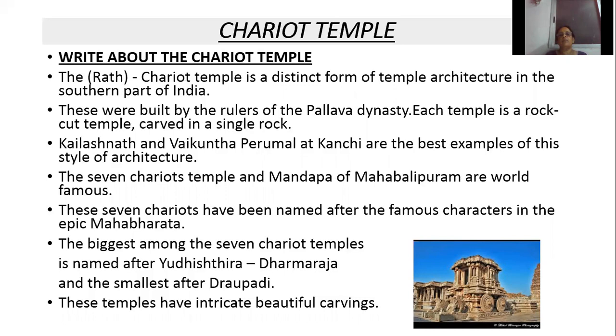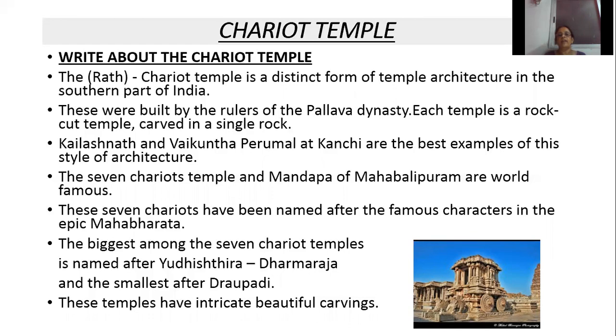Which are the examples of the chariot temple? The Kailasnath temple and Vaikunta Perumal temple at Kanchi. The 7 chariot temples and mandapa of Mahabalipuram are world famous. I showed that chariot temple at Mahabalipuram. There are 7 chariots, and they are named after the characters in the epic Mahabharata. The characters are first Dharmaraja, Bhim, Arjun, Nakul, Sahadeva, their mother Kunti, and the last one is Draupadi.